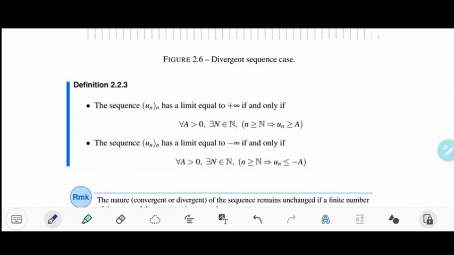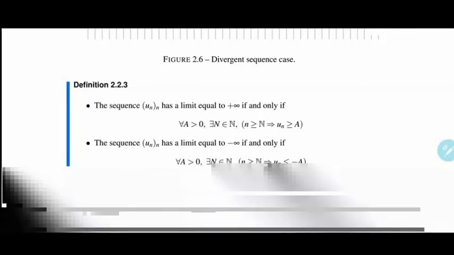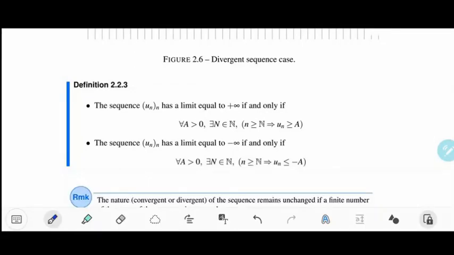Now, before going further, let me write down a definition of a limit equal to plus infinity. So we say that a sequence has a limit equal to plus infinity, but it's still a divergent sequence because the limit is not finite. So it has a limit equal to plus infinity if and only if you take a positive number a, even if it's very, very large, you can find an index n such that from this index and so on upwards, all the elements are greater than a.